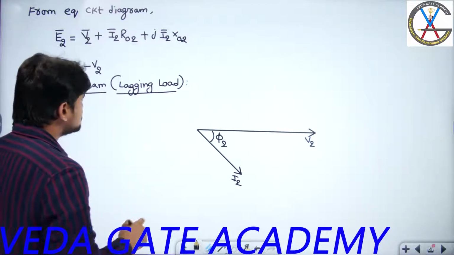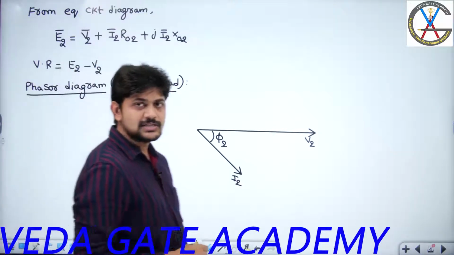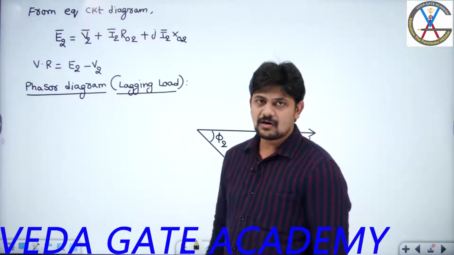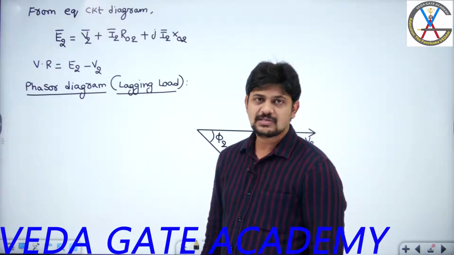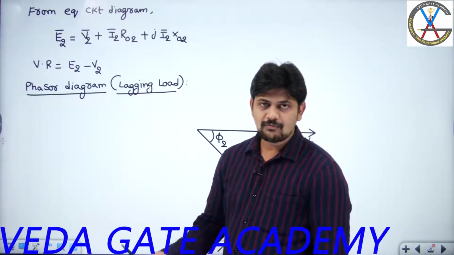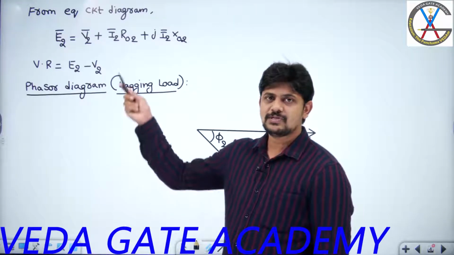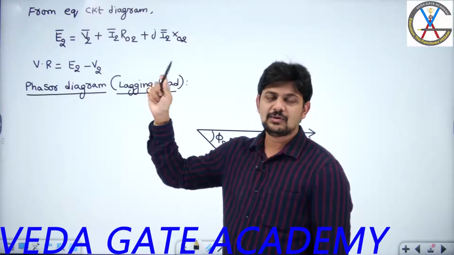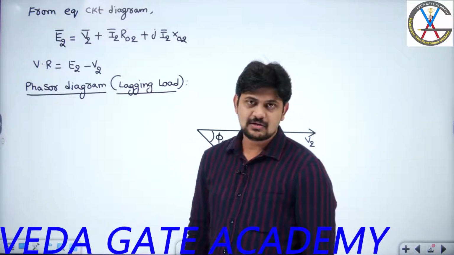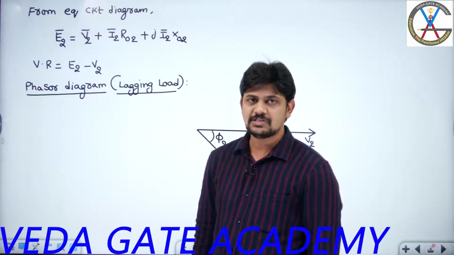Right. Now my question is, if I know this is I2, what is I2 R02? I2 R02 is nothing but the drop across this resistance R02. I can simply call it a resistance drop. The moment I am using the term drop, is it a voltage or a current? Obviously it is a voltage, because current into resistance is nothing but voltage, right? And what kind of element is this? It is a resistor. And we are very well aware that for a resistor, voltage and current both are in phase with each other. Yes or no?